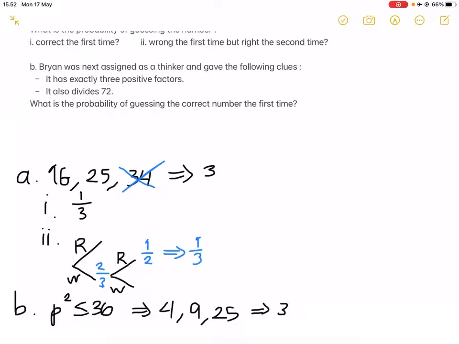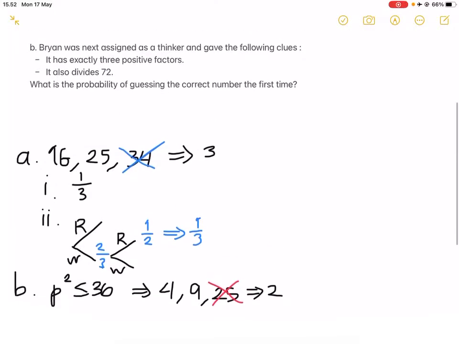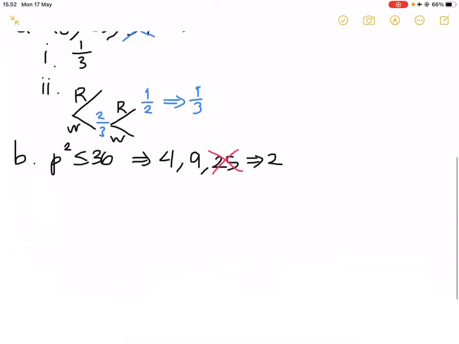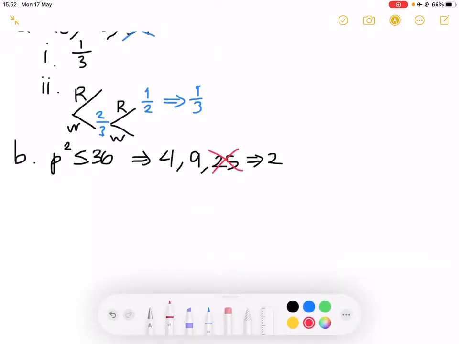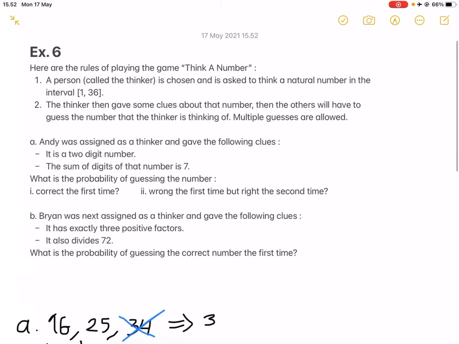However, the fact that it also divides 72 leaves us with only 2, since 25 does not divide 72. So therefore, we have 2 possibilities left. What is the probability of getting the correct number the first time? Well, that's pretty straightforward. Let's assume that it is 4. The probability of getting that correct number will be just 1/2. And that's pretty simple. Let me just write that neatly. And that also ends this question as well as this video.